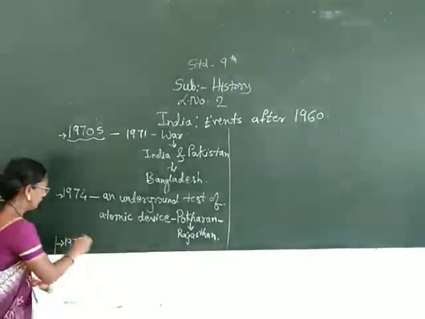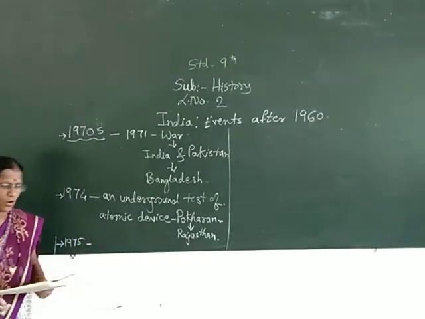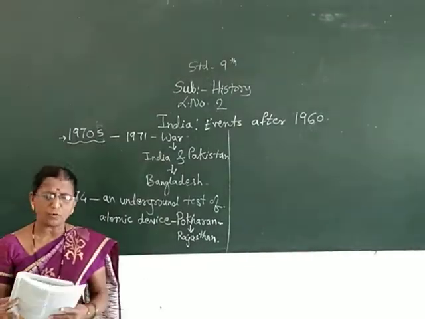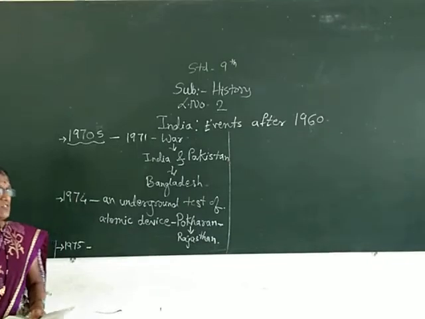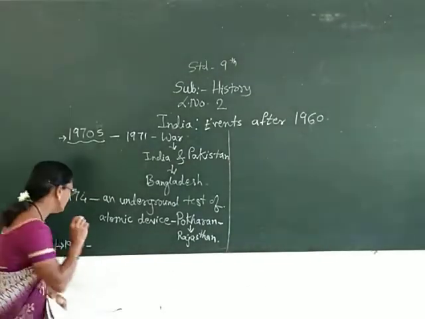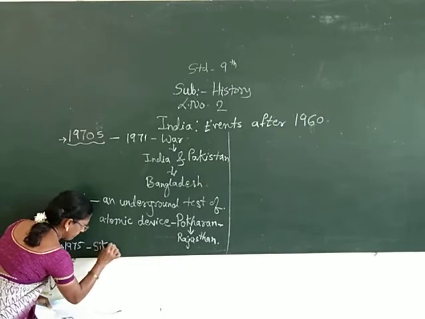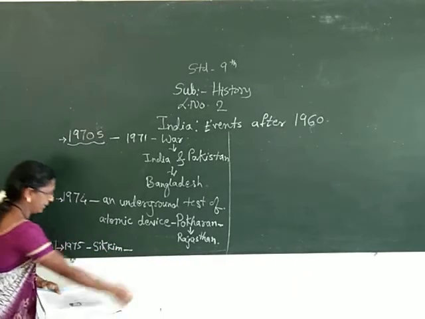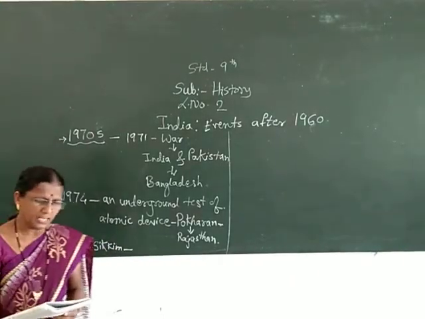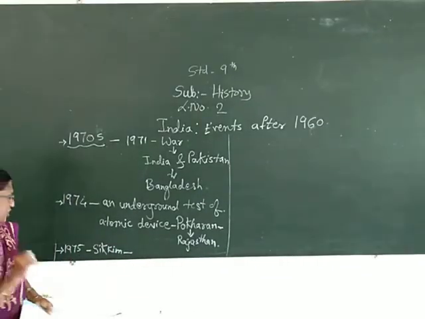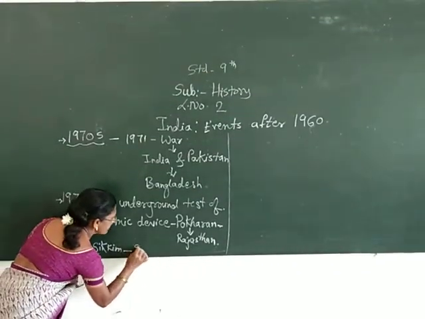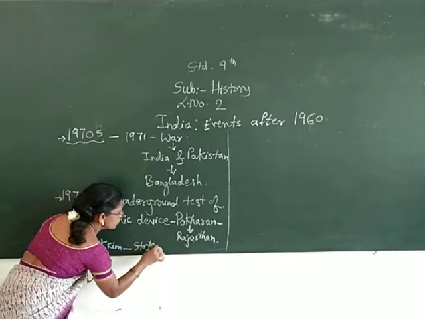So the people of Sikkim voted for joining the Indian Republic, meaning they wanted to join it. Henceforward it became a full-fledged state.